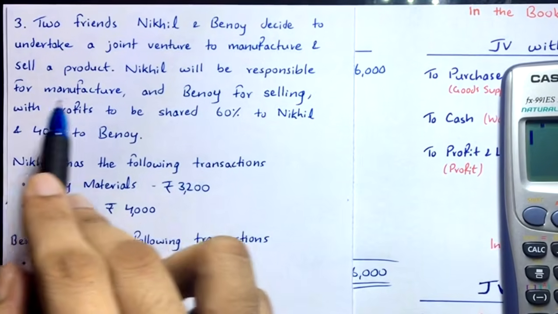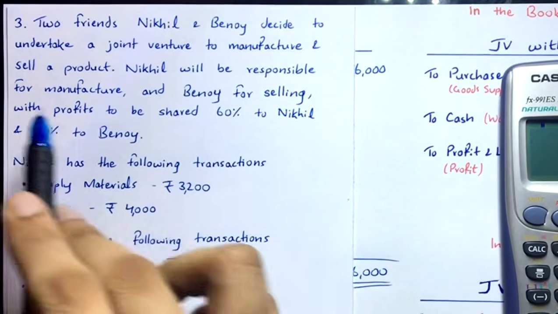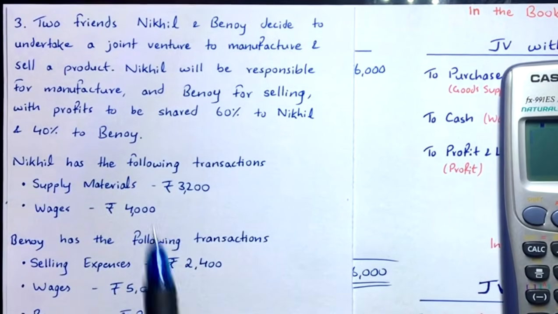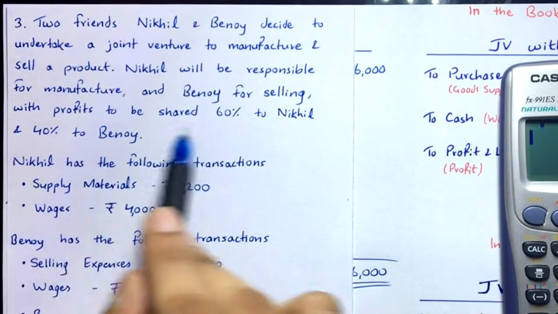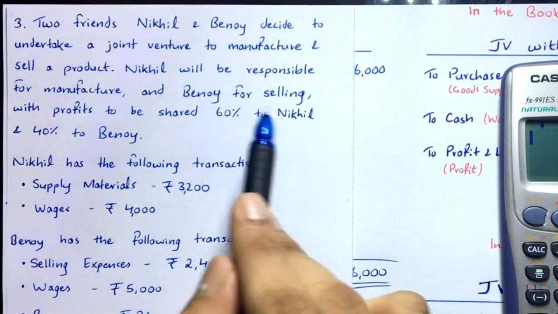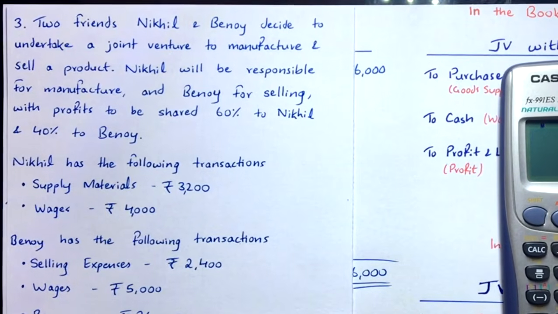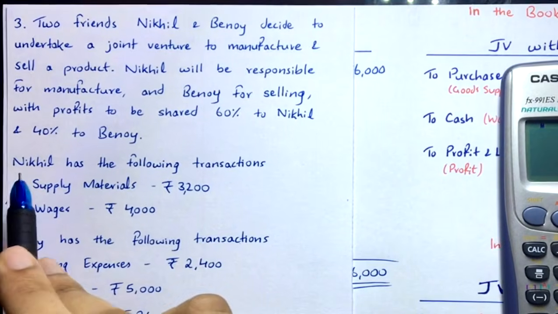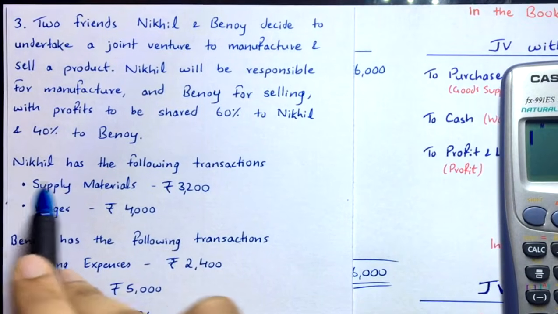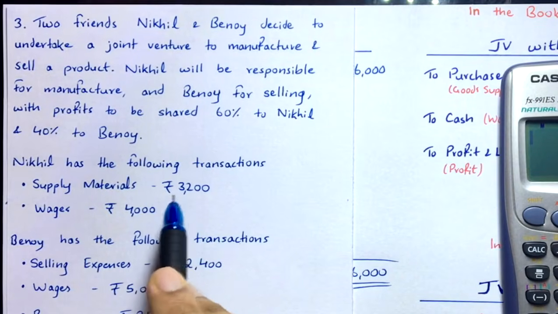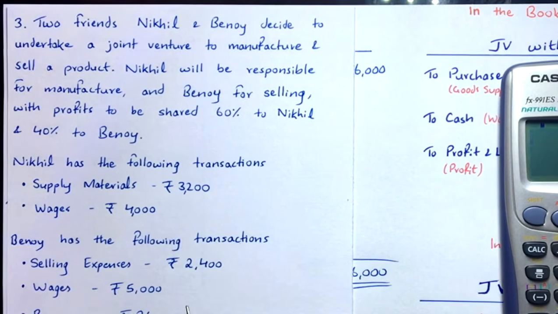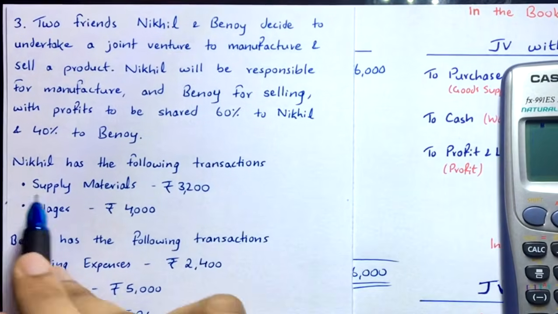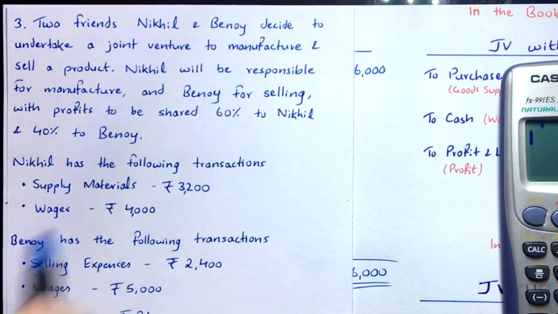Two friends, Nikhil and Binoy, decide to undertake a joint venture to manufacture and sell a product. Nikhil will be responsible for manufacturing and Binoy for selling, with profits to be shared 60% to Nikhil and 40% to Binoy. Now they have given us the profit sharing ratio between the co-venturers. Then they have given us the transactions. First, Nikhil's transactions. Nikhil has supplied materials of rupees 3,200 to the joint venture. So first he had to purchase those raw materials, right? That's an expense for him. And then he has also paid wages of rupees 4,000.